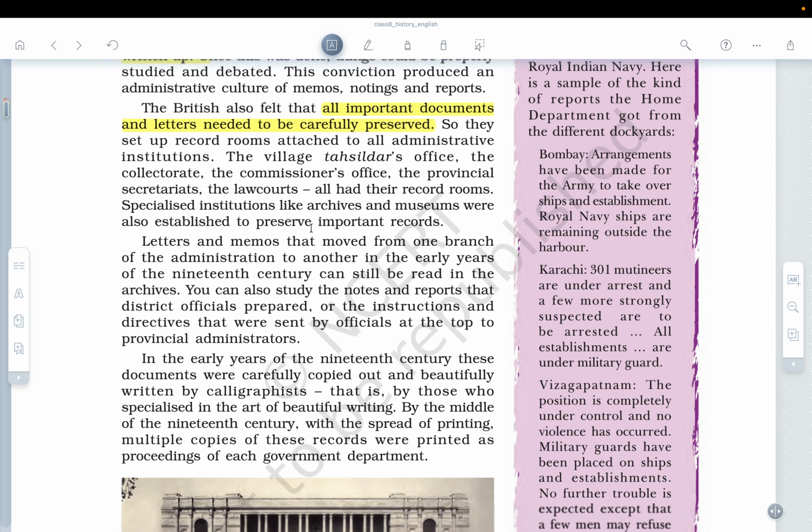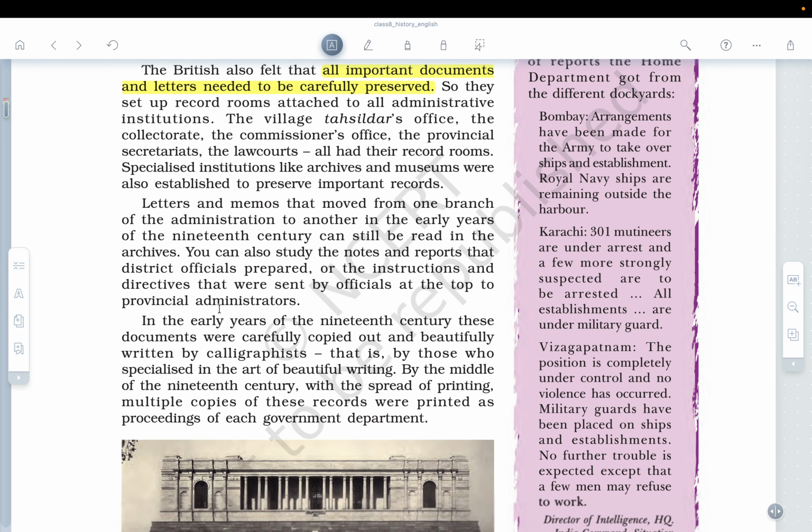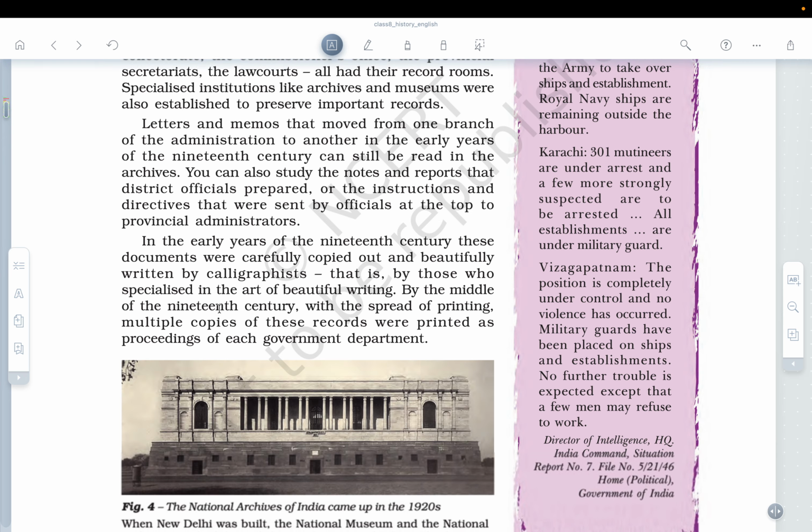Letters and memos that moved from one branch of the administration to another in the early years of the 19th century can still be read in the archives. So there is the National Archives of India, where you can read those handwritten letters. You can also study the notes and reports that district officials prepared, or the instructions and directives that were sent by the officials at the top to provincial administrators.